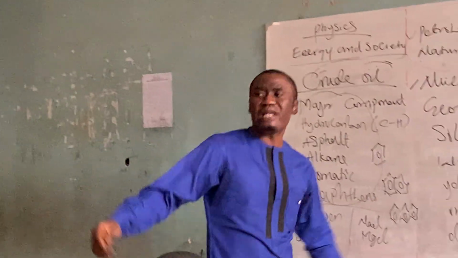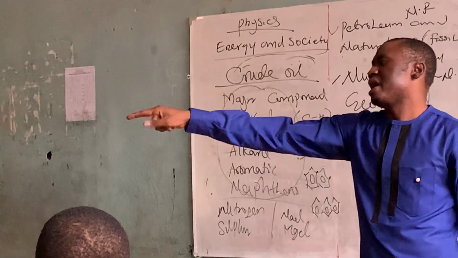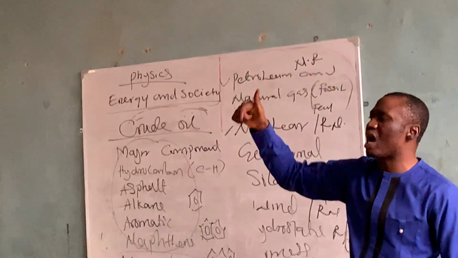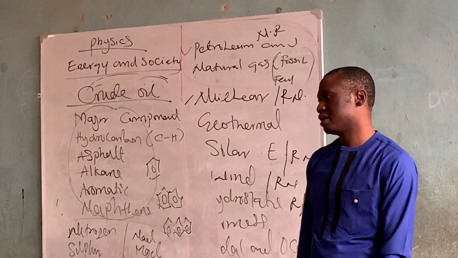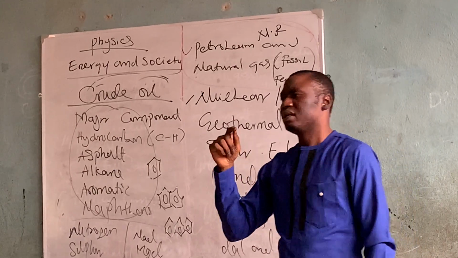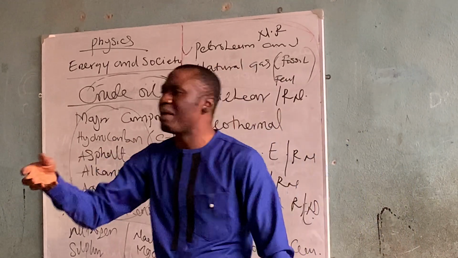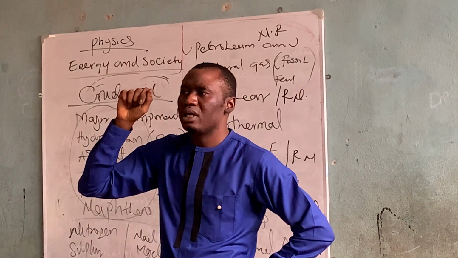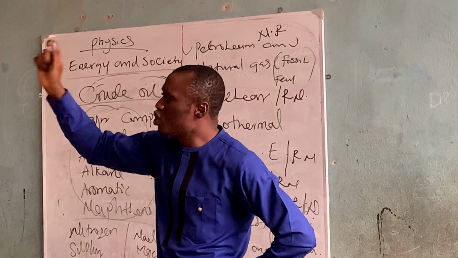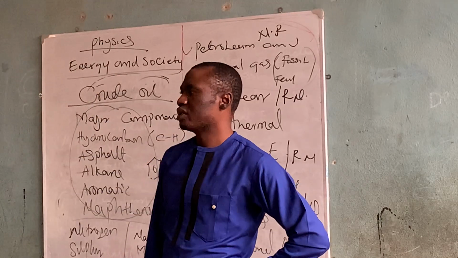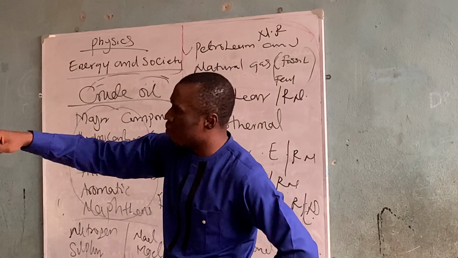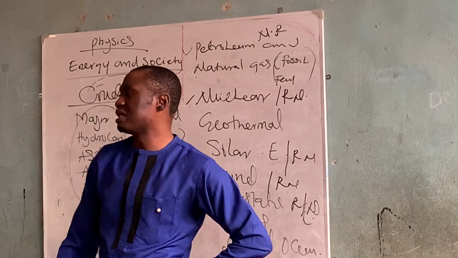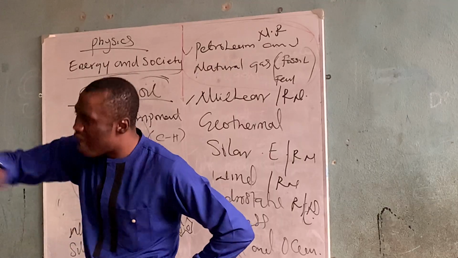Renewable. He said, how is hydro renewable? There's no amount of water you use that can cause the lack of water on the surface of the earth. The water that is being used to generate electricity, Amsterdam, for example, is supplying electricity 24/7 from water. Even after it is used, you can replace it after being used up.